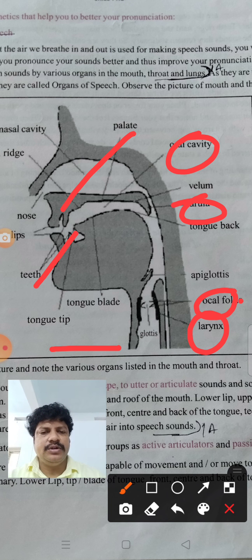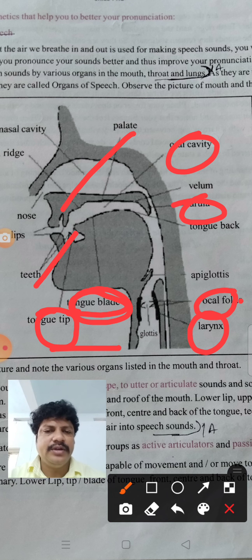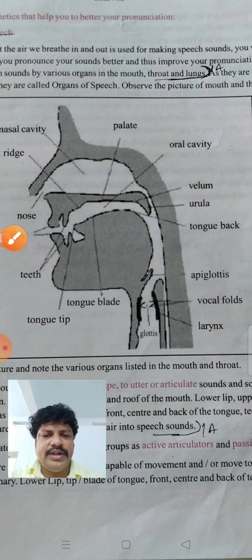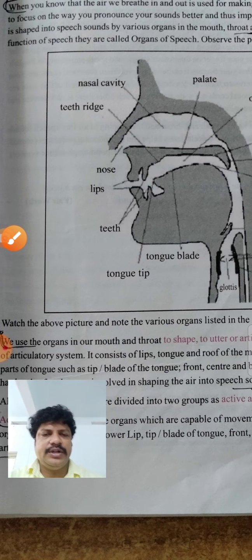The tongue is divided into three. First, the tip of the tongue, the starting of the tongue. Next, the tongue blade, the sides of the tongue. And the end of the tongue. The nasal cavity is there. By using these, we generally utter the sounds.